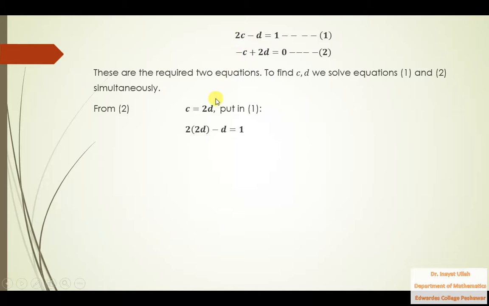Replace c by 2d, so that is 4d minus d equals 1, and that gives the value of d, which is 1 by 3. Now put d here to get the value of c. So c is equal to 2d, so 2 times 1 by 3, which is 2 by 3. So this is the value of c, which is 2 by 3.